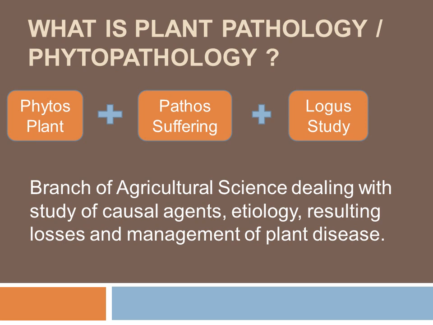The next is etiology. Etiology means scientific study of the causal agent. Then next is resulting losses. Resulting losses means, if the agent damages the plant, then in what quantity or what percentage the losses occur on the plant. And in the last, the management of that plant disease: how to control that disease, or which management practices are applied for controlling that disease. This is called plant pathology.